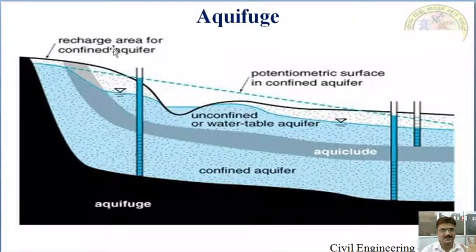A recharge area for the confined aquifer is there. Unconfined aquifer, aquiclude is present, confined aquifer, and this is the aquifuge. It neither contains the water nor transmits the water. Neither deposits nor transmits. It's called an aquifuge.